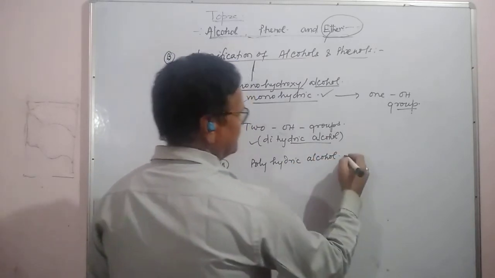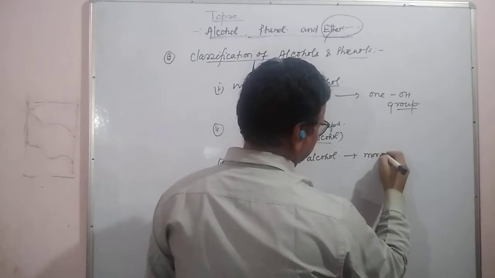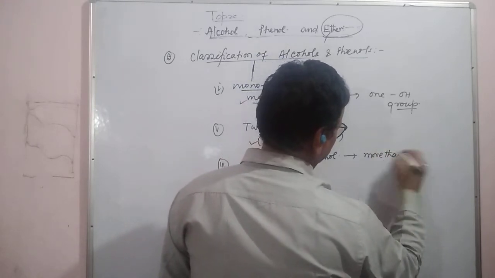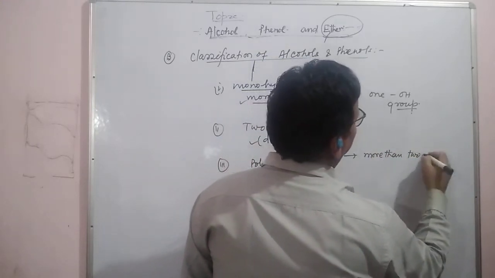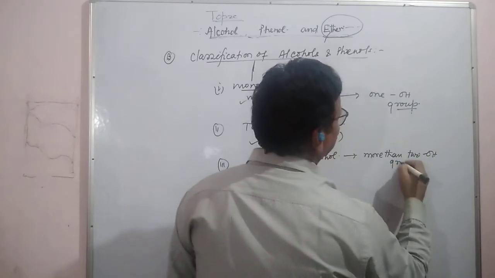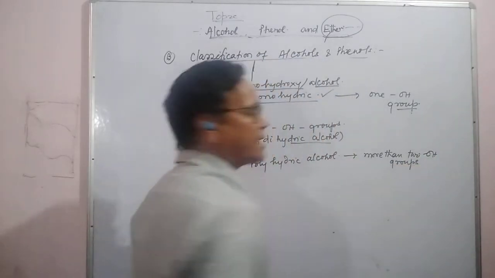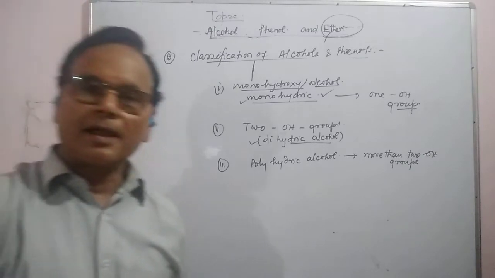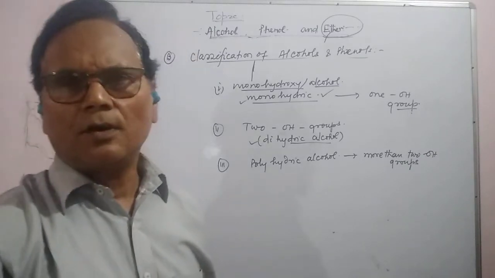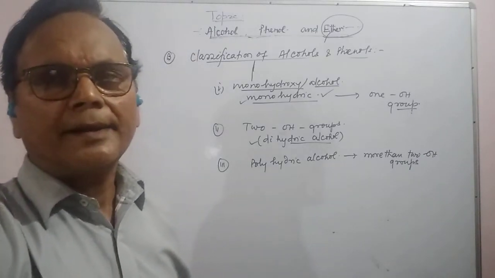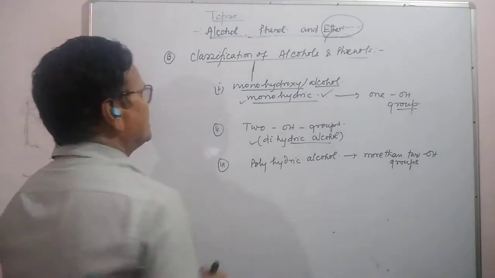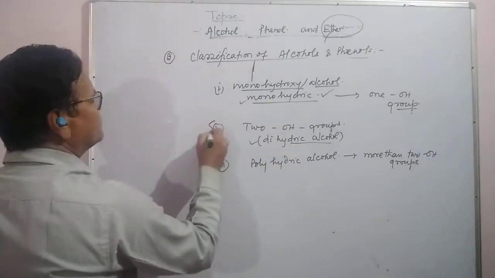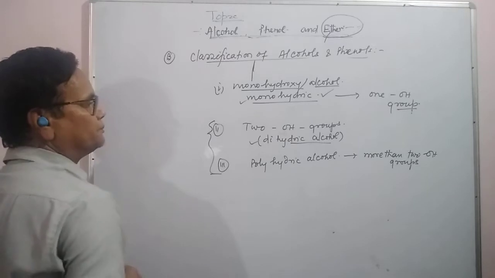It means more than two OH groups. That is trihydric, tetrahydric, pentahydric, all these may be called polyhydric alcohols. So see here, we will see two conditions here.